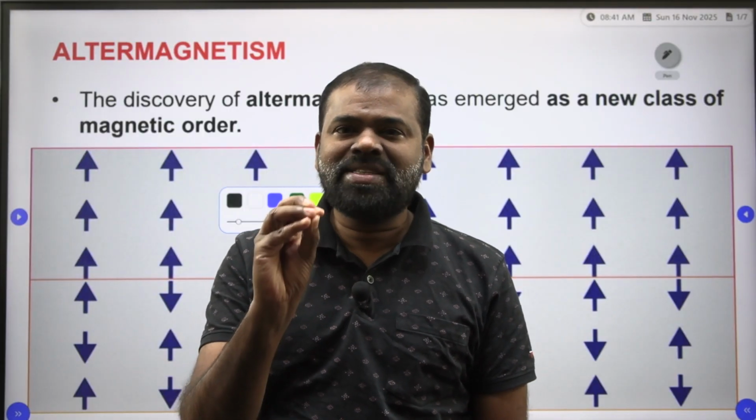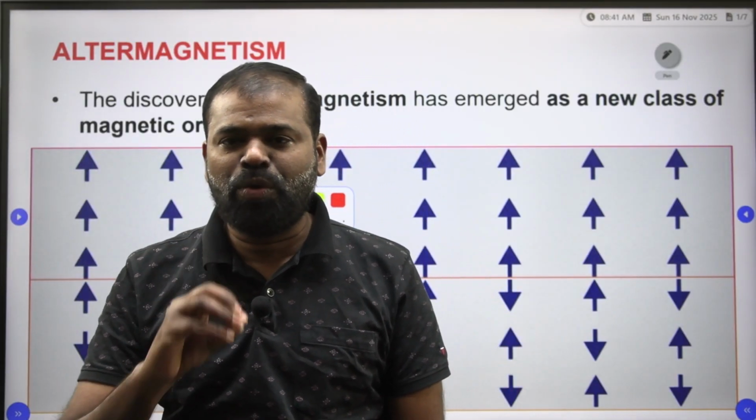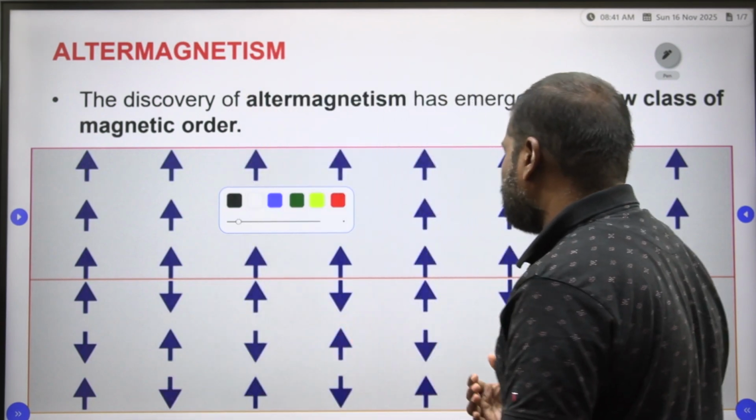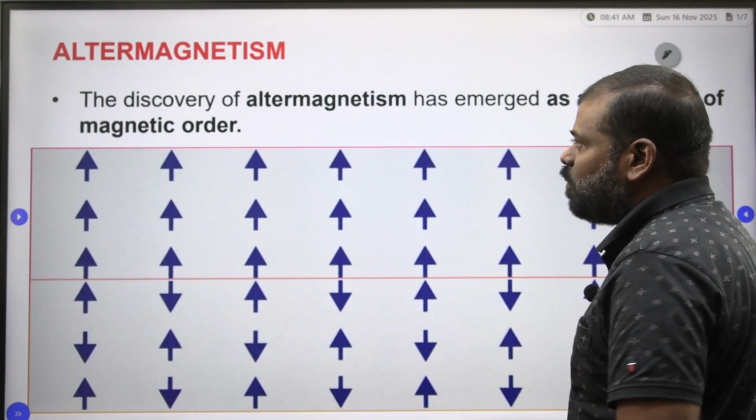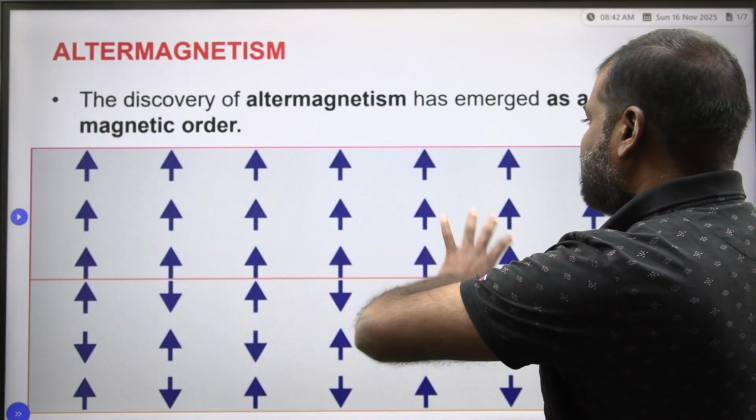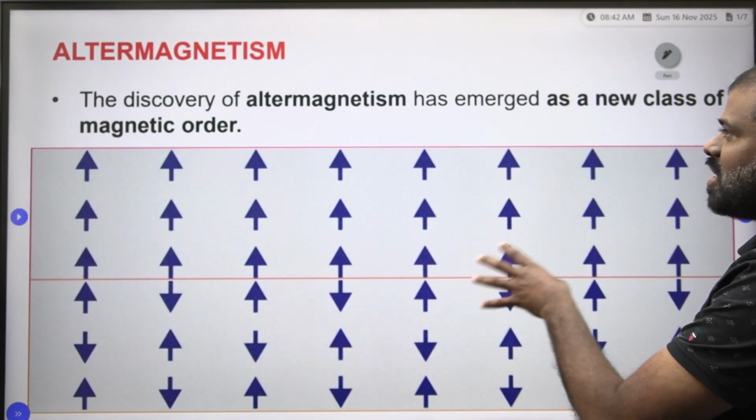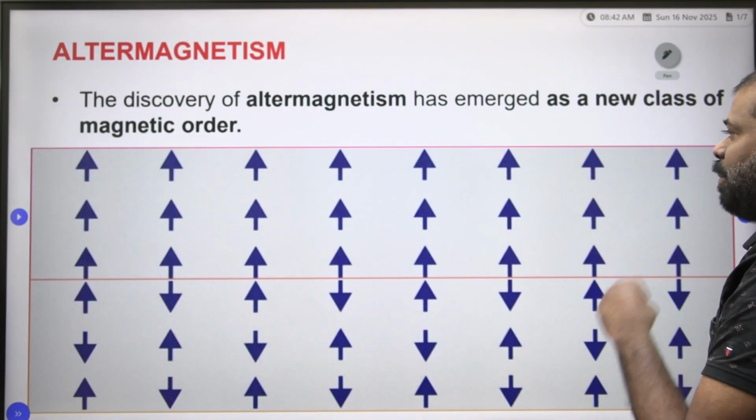This is a new discovery. From 2024 onwards, this discovery came into the picture. What is the discovery? You have to see ALTERMAGNETISM. What is ALTERMAGNETISM? That is very important.